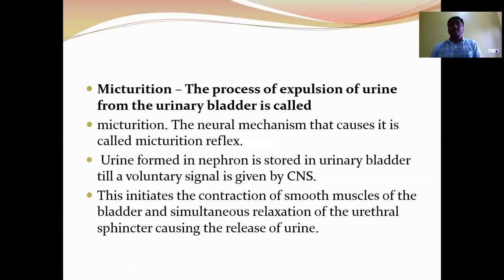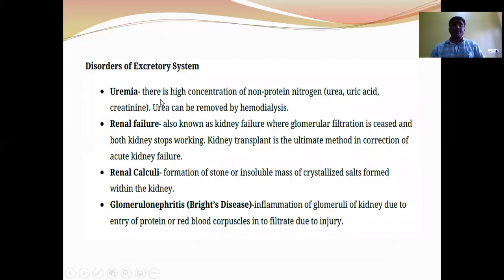Again, the central nervous system analyzes the signals coming from the stress receptor. Then it generates the motor impulse. The motor impulses are passed to the wall of the urinary bladder. Then the smooth muscles of the urinary bladder undergo contraction. At the same time, relaxation of the urethral sphincters occurs, and that causes the release of urine. This we can call as micturition.